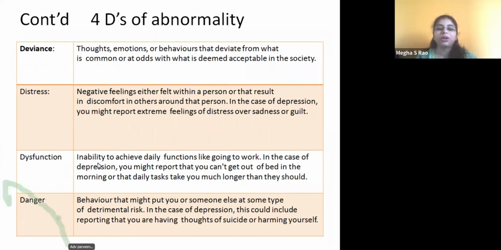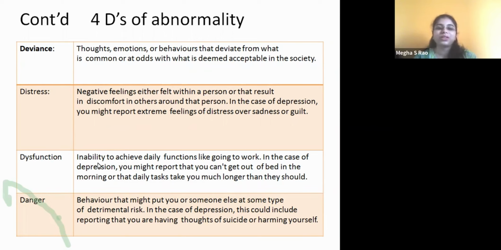But because of the disorder, there is some dysfunction, that is, inability to achieve daily functions like going to work. In the case of depression, you would have noticed that children will stop going to school, they may not even come outside the room, they are very scared, right? So the normal day-to-day tasks will be hampered, they are not functioning properly.